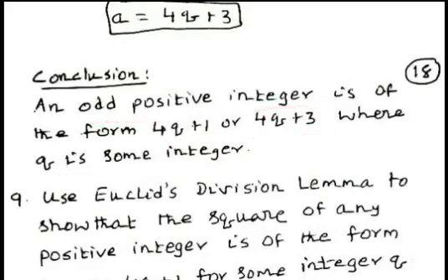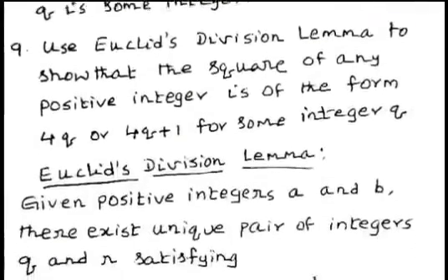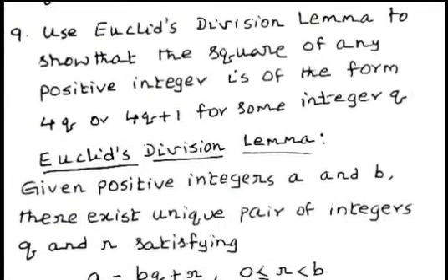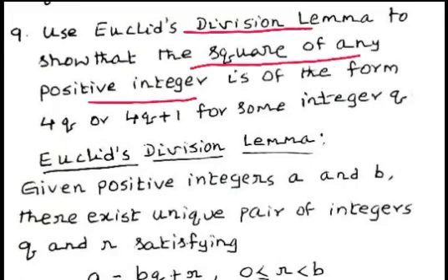Now we consider another problem. Use Euclid's division lemma to show that square of any positive integer is of the form 4q or 4q plus 1 for some integer q.